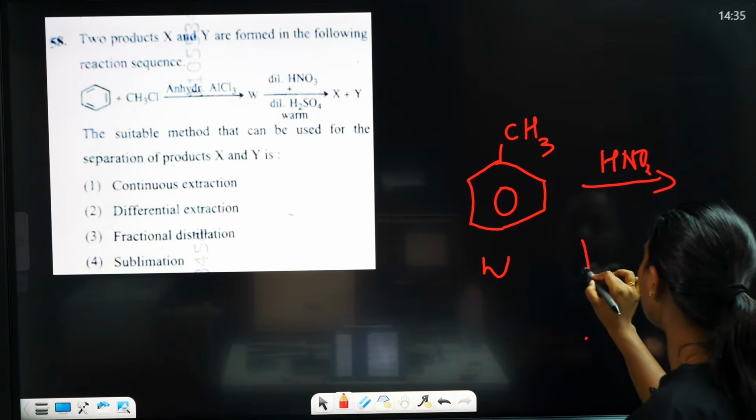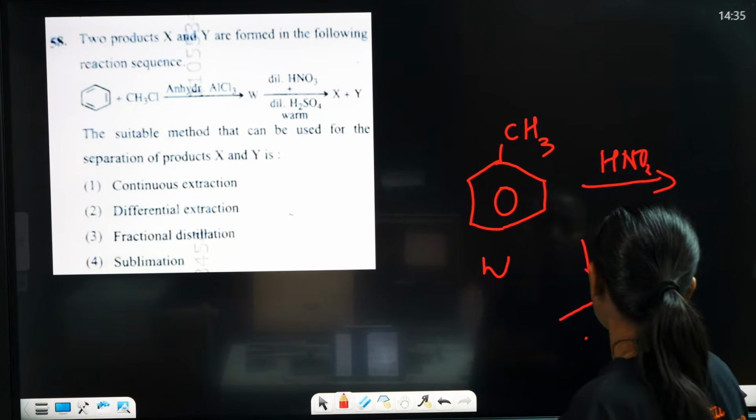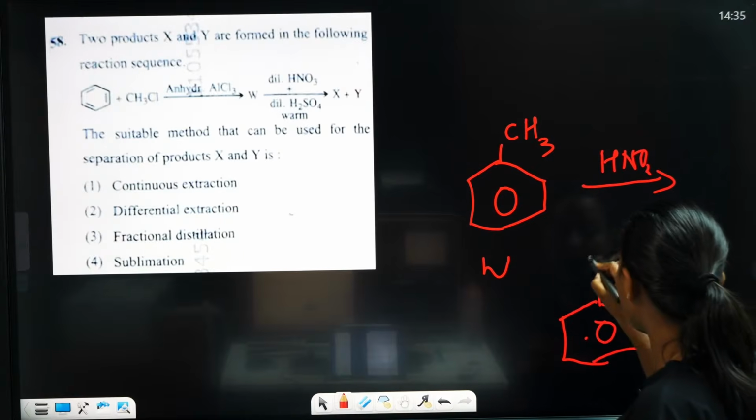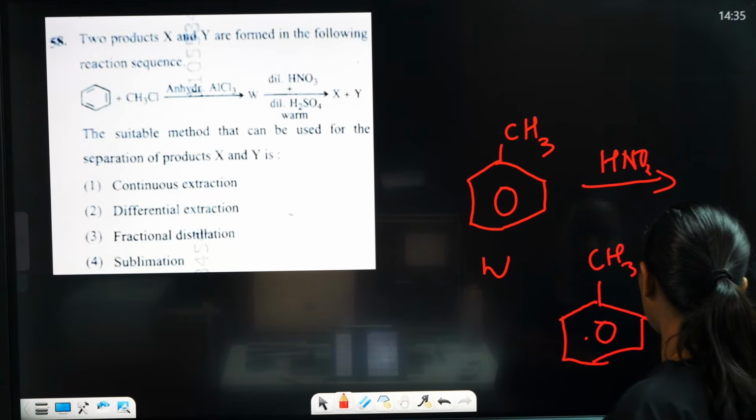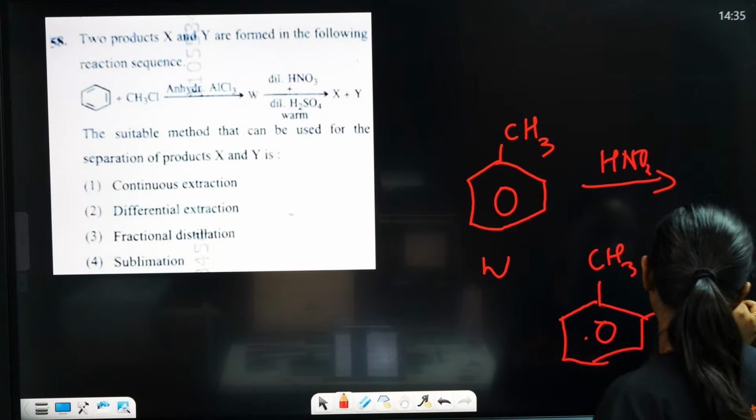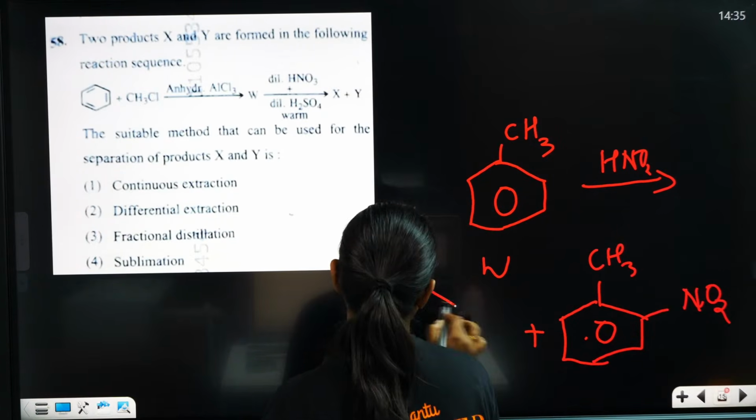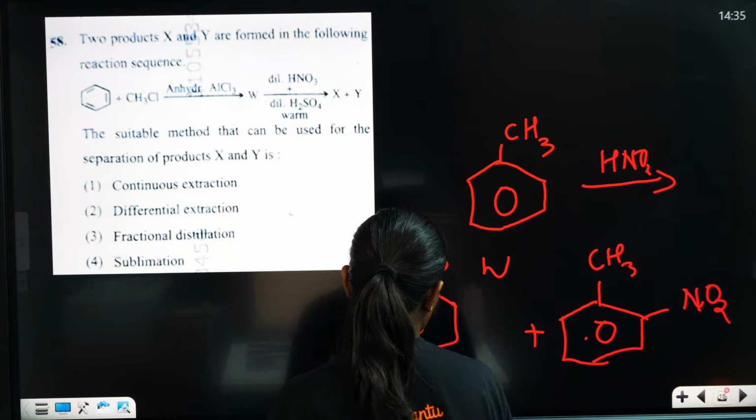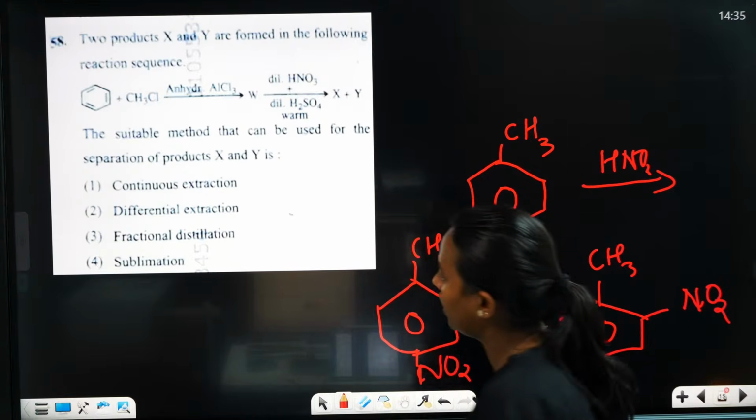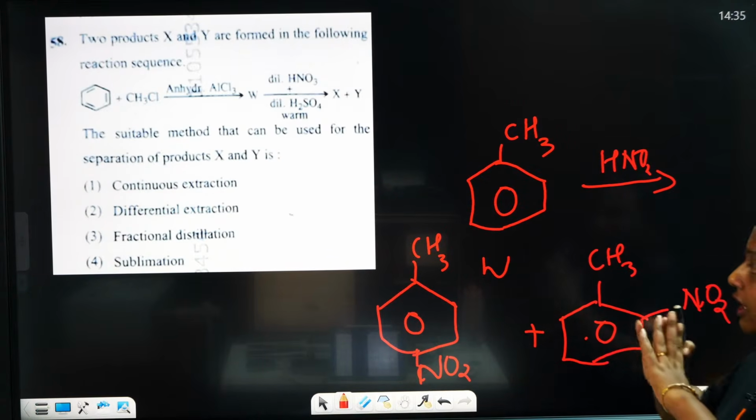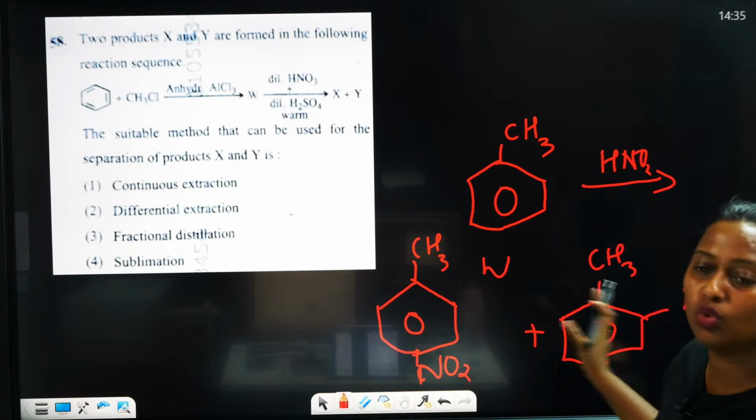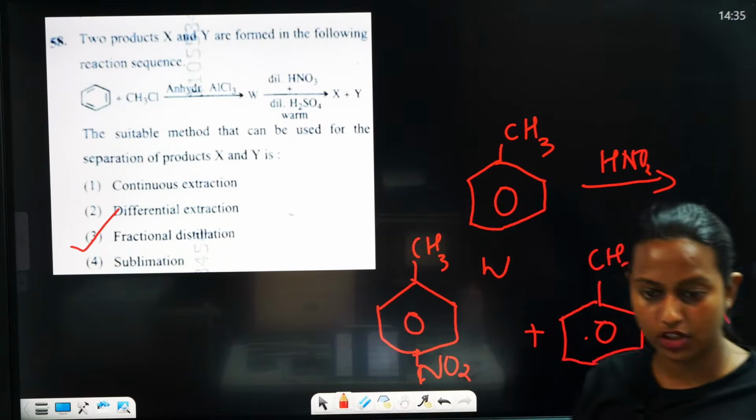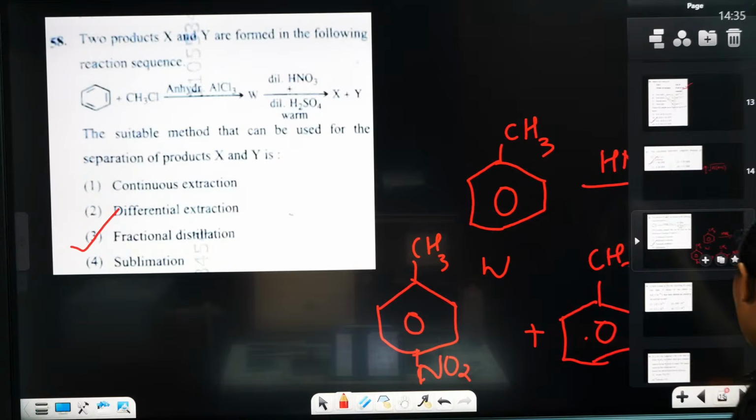It's very simple. The products will be two. It is ortho para directing. You can see CH3 on one side, and on the ortho side you can see NO2, and on the para side also you can see NO2. So how will we separate these two compounds? Very simple, by fractional distillation. Then we can move to the next question.